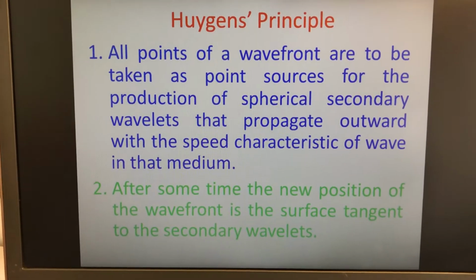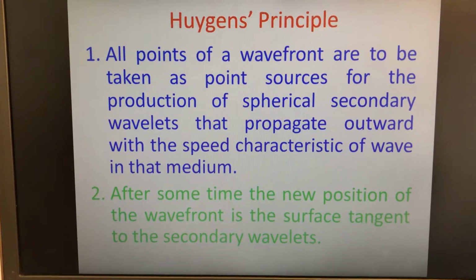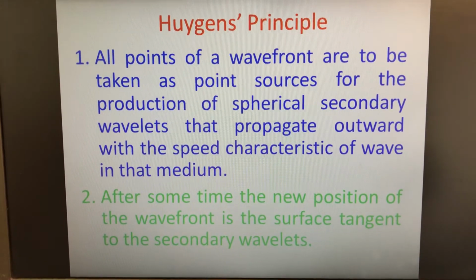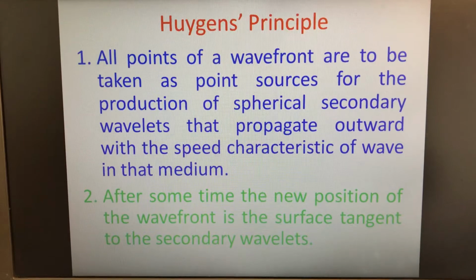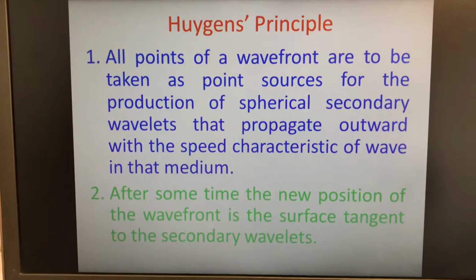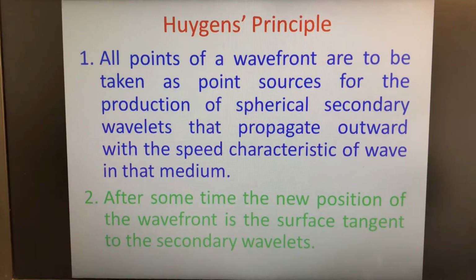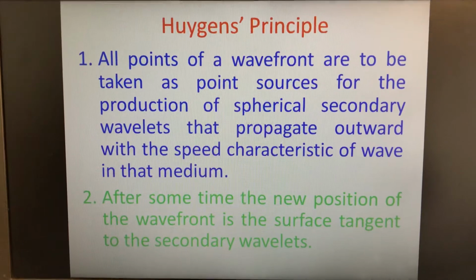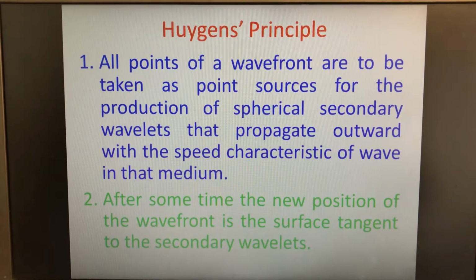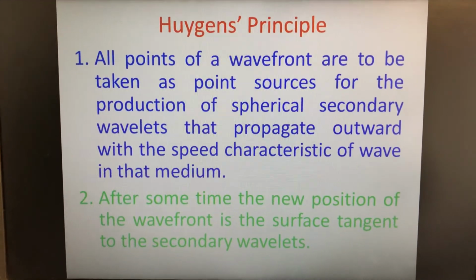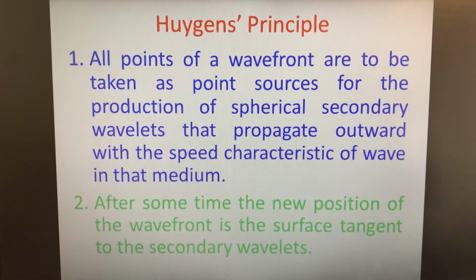The first principle says all points of a wavefront are to be taken as point sources for the production of spherical secondary wavelets that propagate outward with the speed characteristic of waves in that medium. And the second principle is, after some time the new position of the wavefront is the surface tangent to the secondary wavelets. Now we will consider these in somewhat more detail.